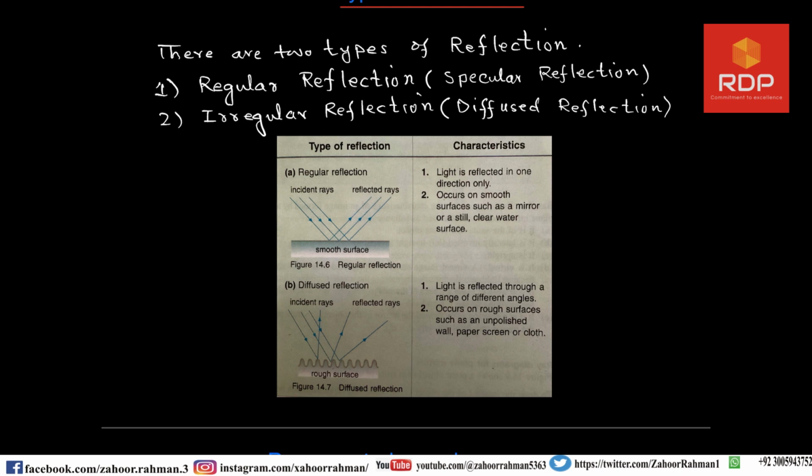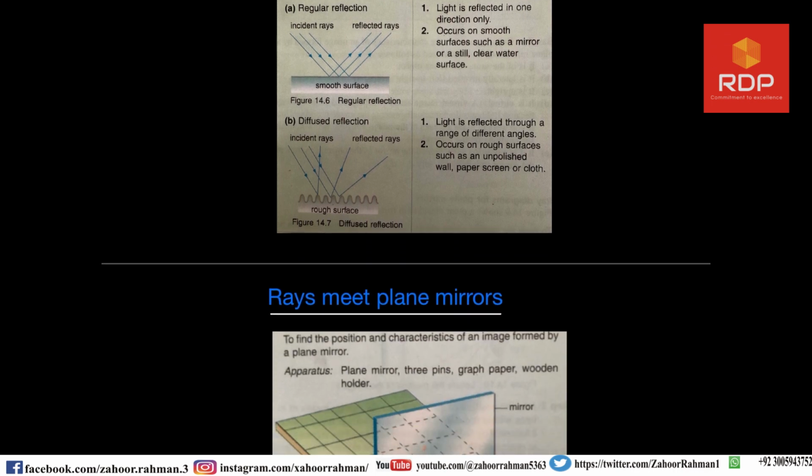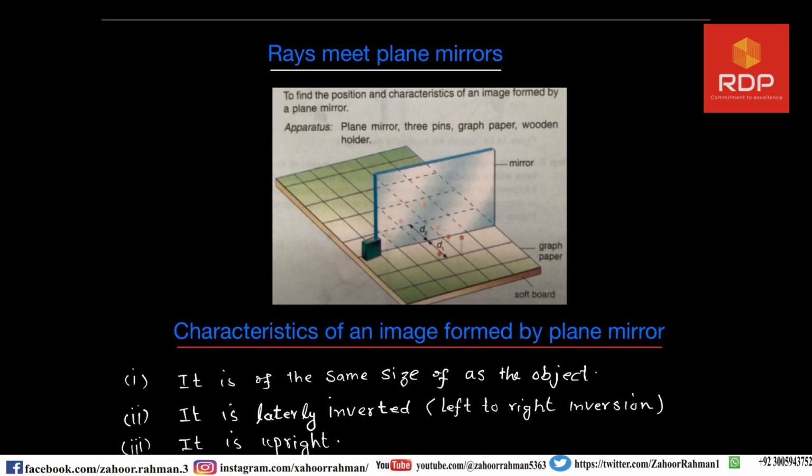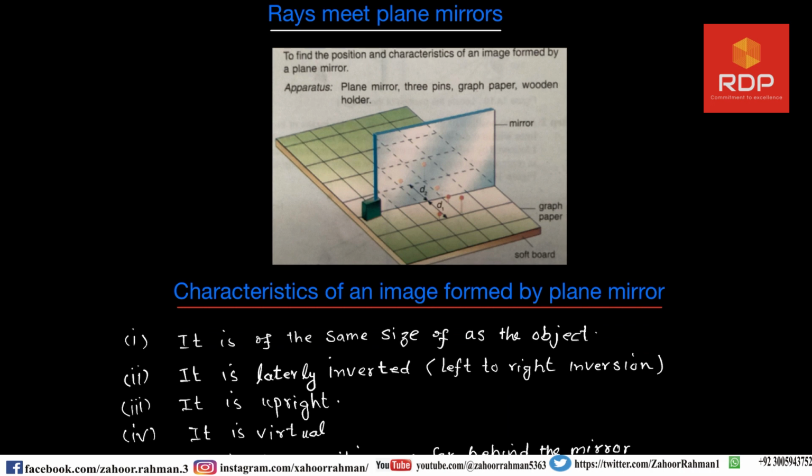Yesterday I told you that tomorrow we will study, and we have studied it. Now another very important topic is rays meeting plane mirrors. Let us study this one, and let us study it through a practical. This practical is used to find the position and characteristic of an image formed by a plane mirror.